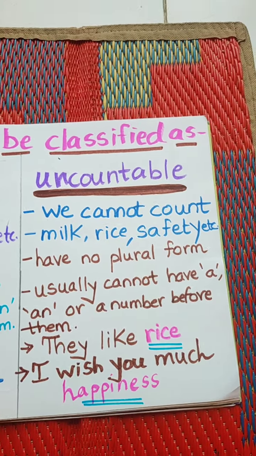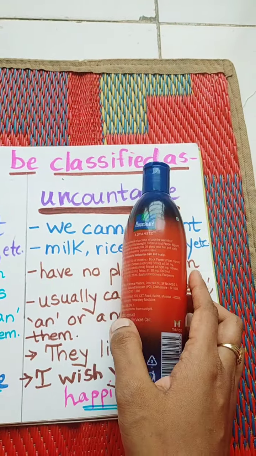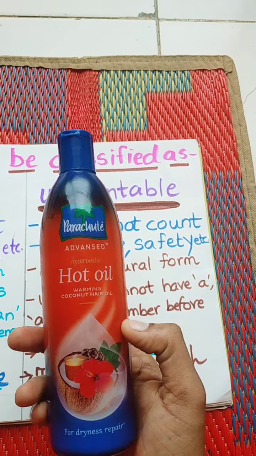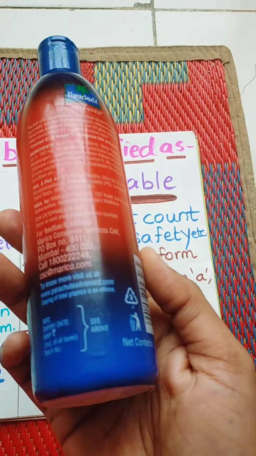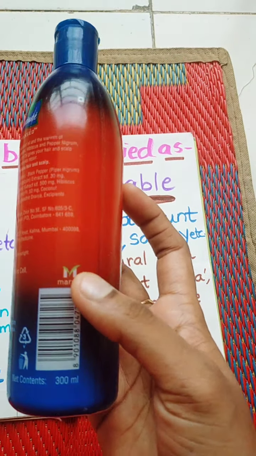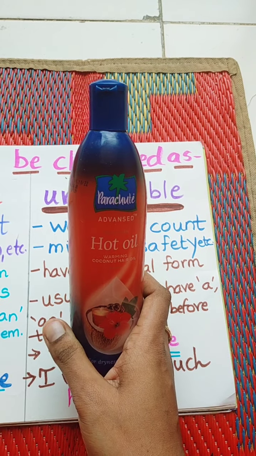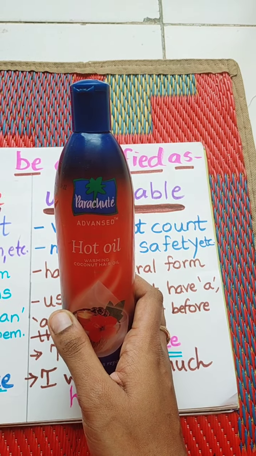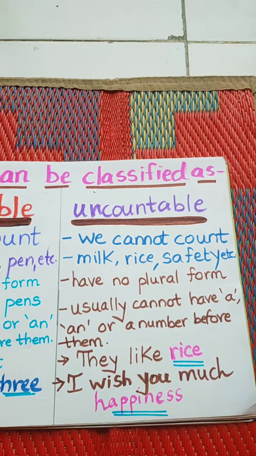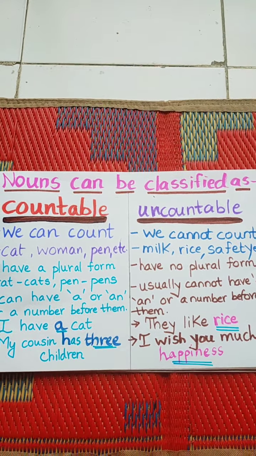Okay. See, what is this? This is an oil bottle. Can we count how much oil is there in this? No, we cannot count. You can see the volume in this, 300 ml. But you cannot count how much oil is there in this. So it is uncountable. So I have given you examples also. Now I hope it is clear what are countable nouns and uncountable nouns.